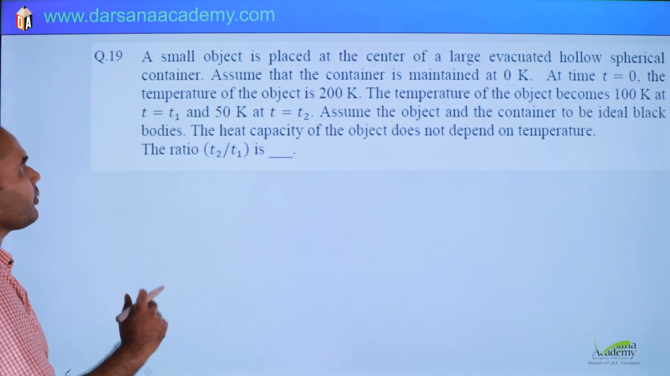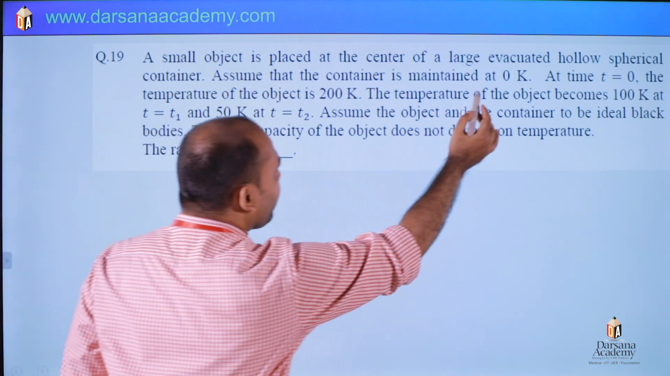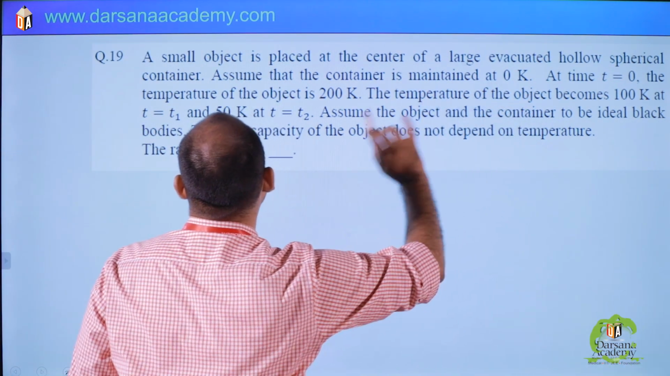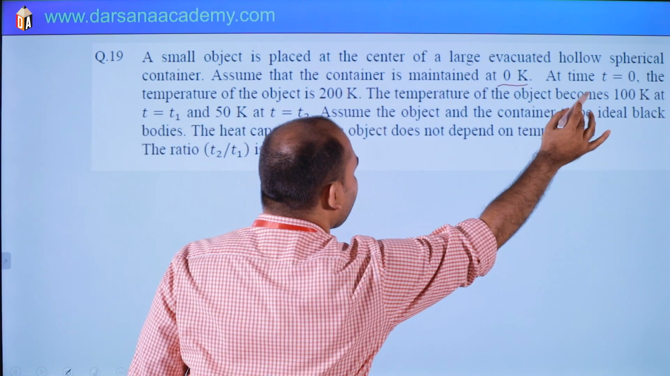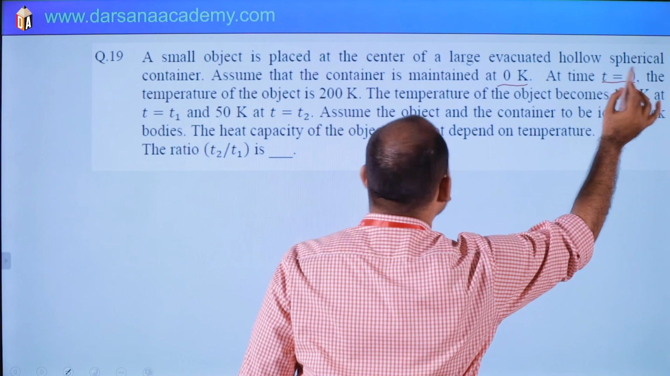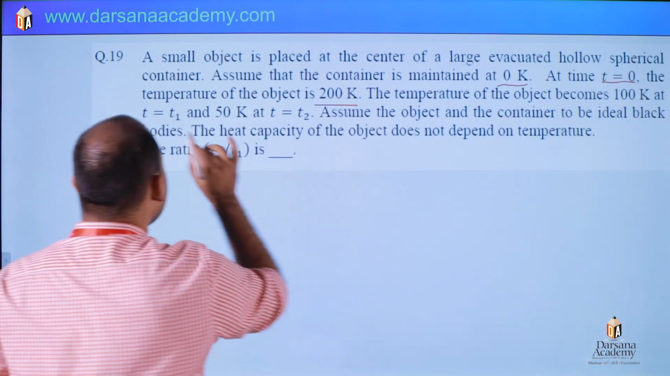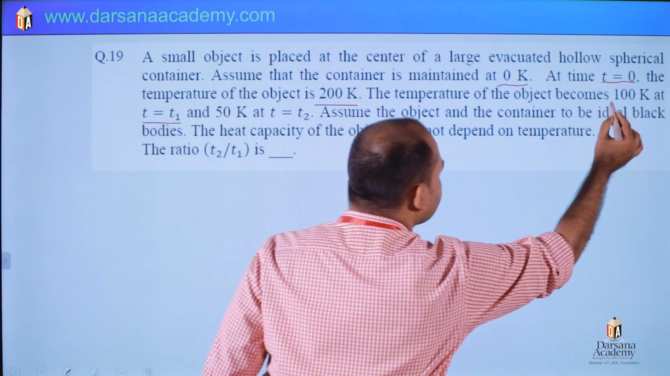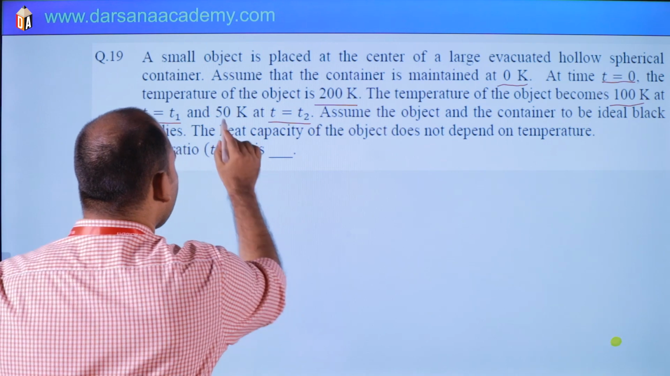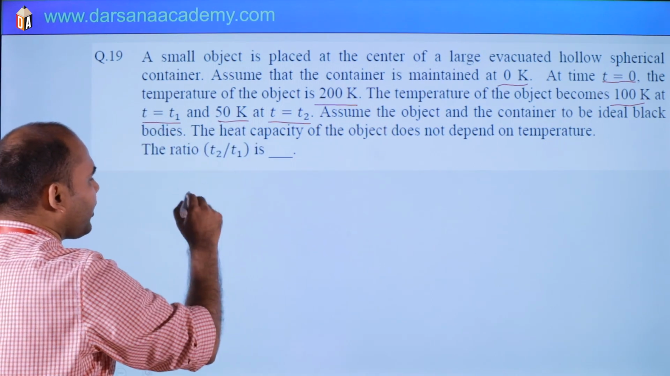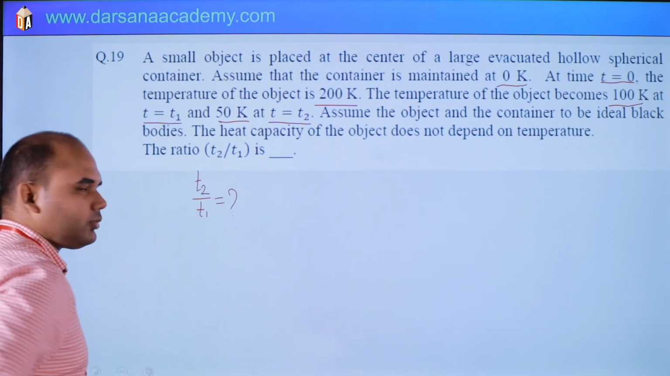It is integer type. It is given a small object is placed at the center of a large evacuated hollow sphere, and the container is maintained at 0 Kelvin. At time t equals 0, the object is at 200 Kelvin, at t equals T1, it is at 100 Kelvin, and at t equals T2, it is at 50 Kelvin. So we have to find T2 by T1. So what will be the value of T2 by T1? Simple.